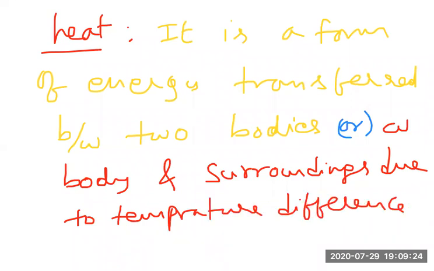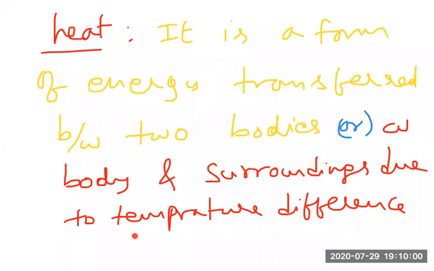What does heat mean? Fine, we know from childhood onwards that heat is a form of energy. It is transferred between two bodies, or between a body and surroundings, due to temperature difference. Surrounding more temperature, body less temperature, or body more temperature, surrounding less temperature, like that. Heat is transferred between surroundings and the body, because of the difference in temperature.